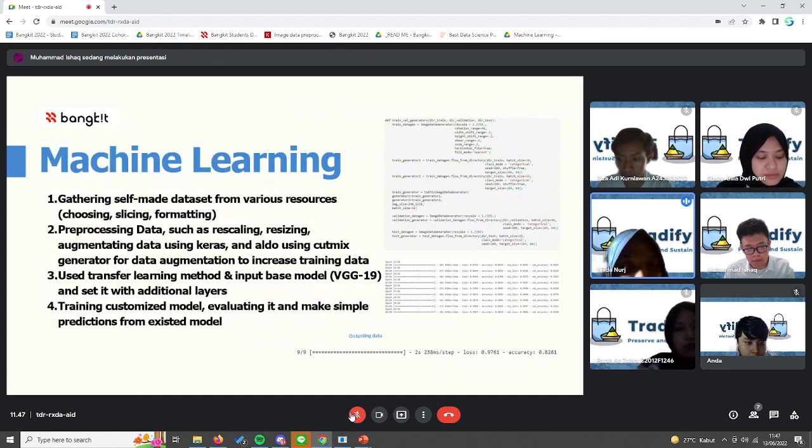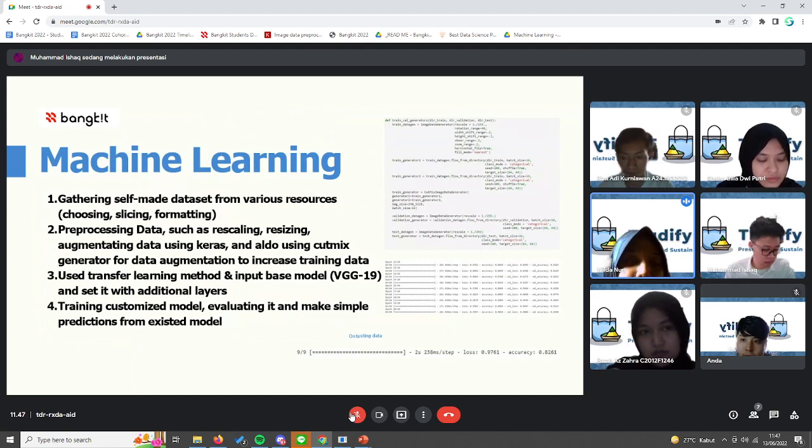So the next step is the machine learning step. Firstly, we gathered and made our self-made dataset from various research, including choosing, slicing, and formatting.